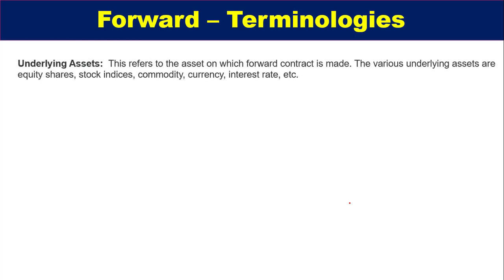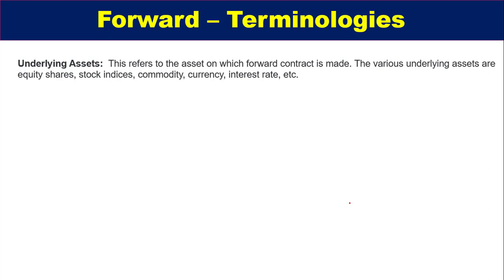So next we will discuss some of the important terminologies in forward contracts. First, the underlying assets. We keep on discussing underlying asset, but what is this asset? It is basically the asset on which the forward contract is made.